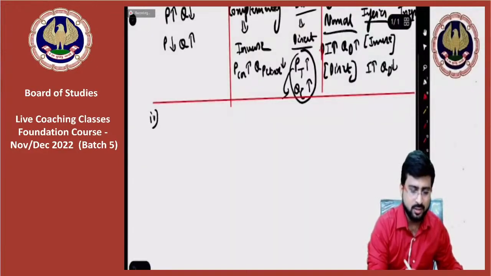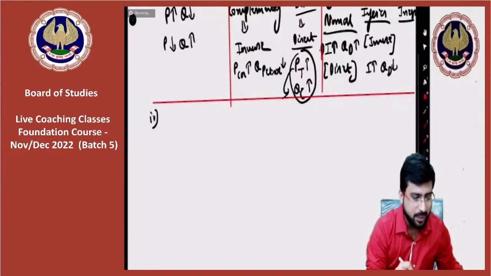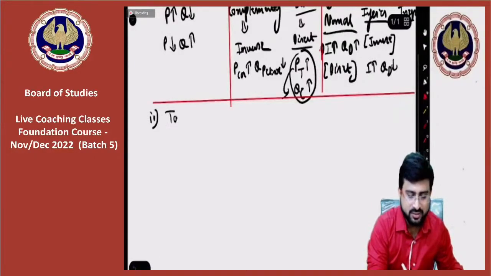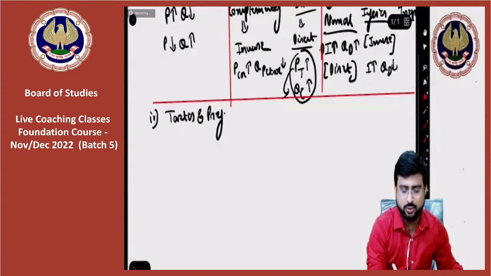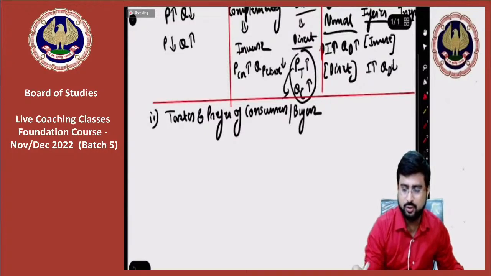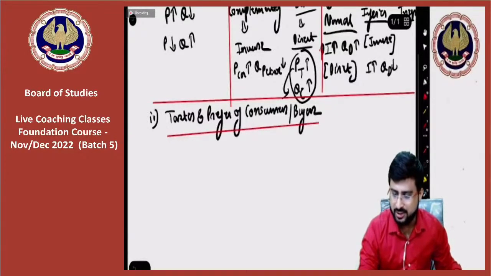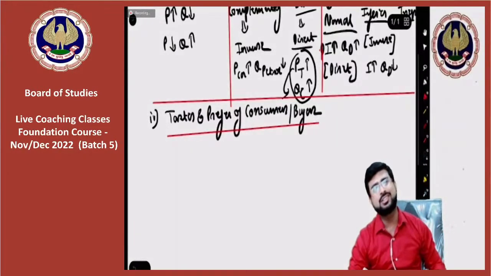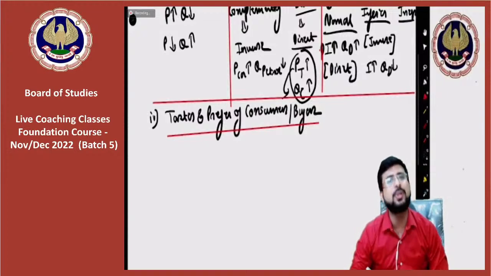Fourth point is consumers' tastes and preferences, or tastes and preferences of the buyers, whatever you want to call it. Tastes and preferences of the consumers or the buyers, it doesn't matter, it is one and the same thing. Of consumers slash buyers, tastes and preferences of consumers slash buyers.